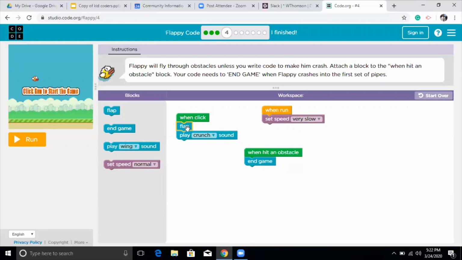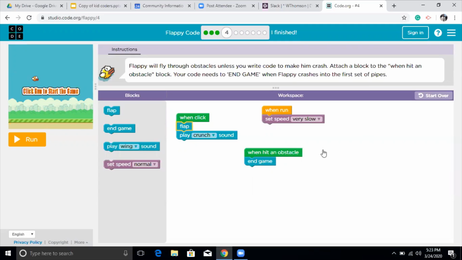It's a right code. And then whenever you are done with writing the code, you click on run, and then you see how it works for you. So now I have a code which says when click flap, so flappy is going to fly upward. And in the starting of this lesson, we just saw that if we hover our mouse and hold it for a second or 2 seconds, it gives you exactly what that block is going to do. So if I have my mouse on flap now, it's telling me fly flappy upward. So this is the command that I'm going to use with this block.